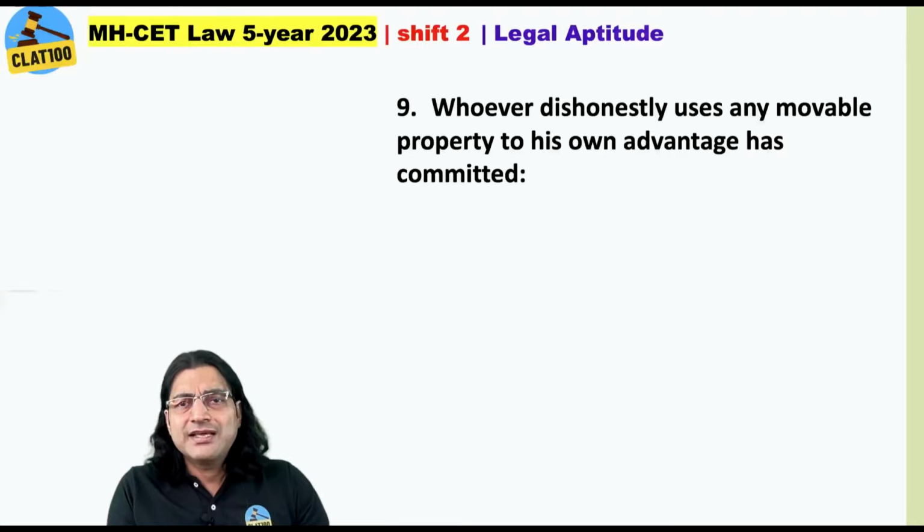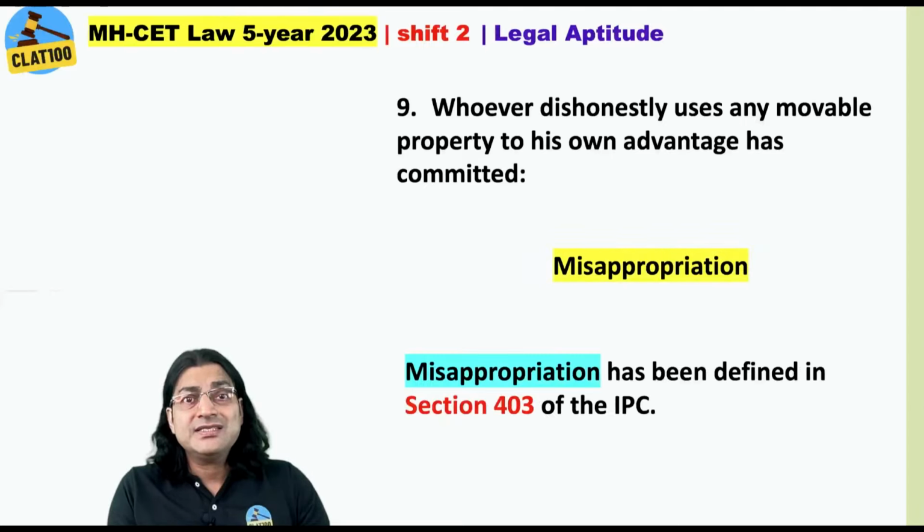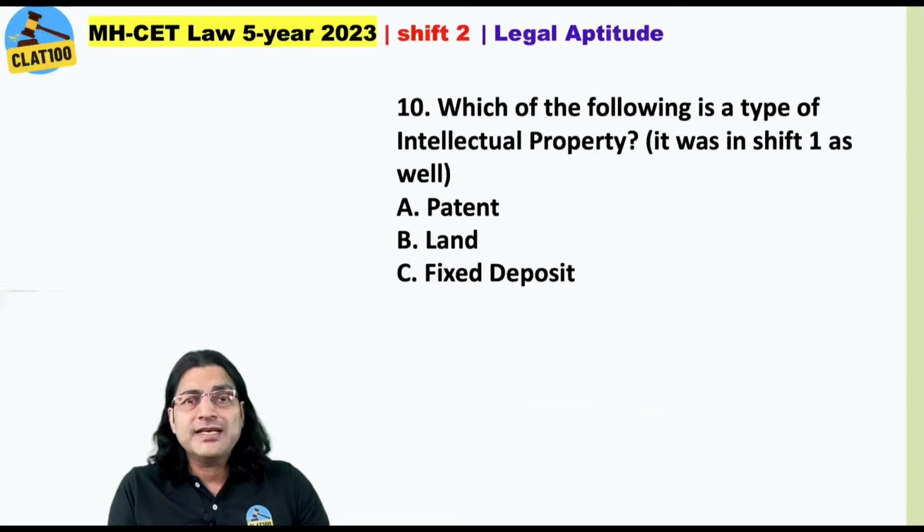Whoever dishonestly uses any movable property to his own advantage has committed misappropriation. Misappropriation has been defined in section 403 of the Indian Penal Code. Which of the following is a type of intellectual property? Now, this question was asked in Shift 1 also this year. Patent, land, fixed deposit. We do not even remember all the options. And the answer is obvious. Patent.